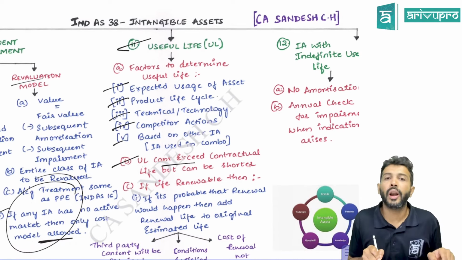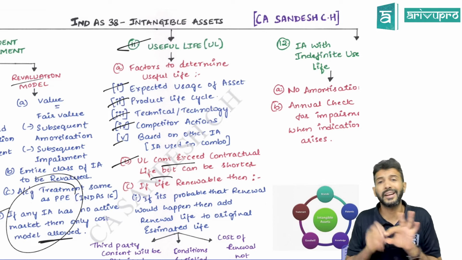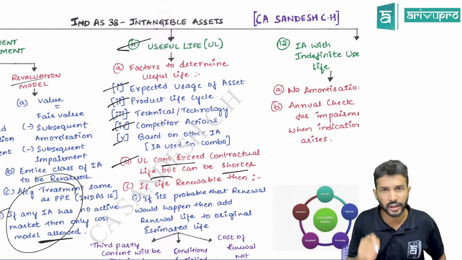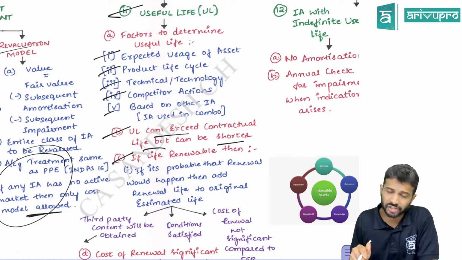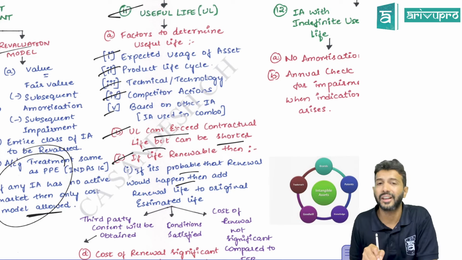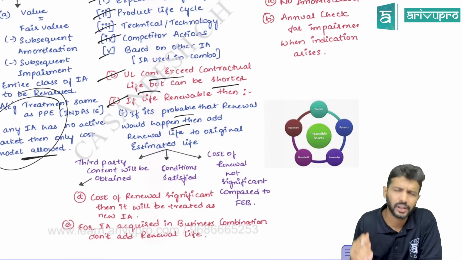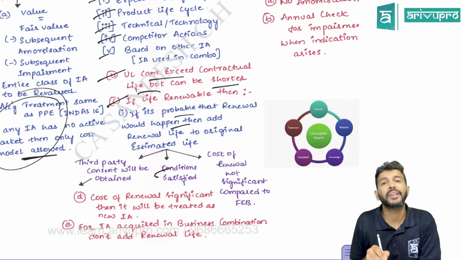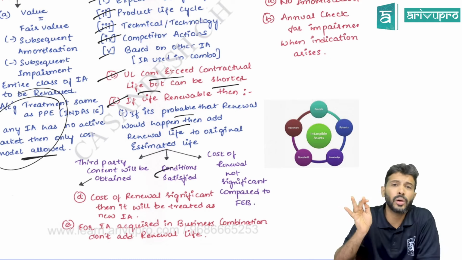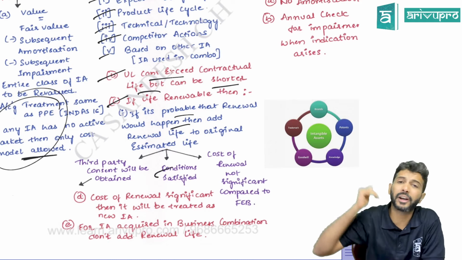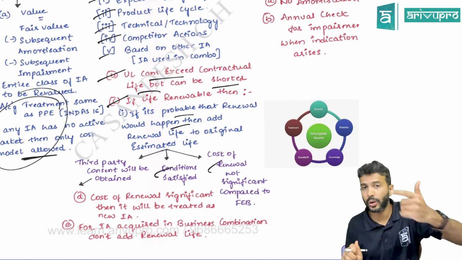Then the contractual useful life cannot exceed the total life of the intangible asset, but it could be shorter. We had given you an example. Then if you have any renewable life, can you add the renewable life? Yes, provided the entity is reasonably certain that they will renew this. On what basis can you decide this? Check if there are any conditions attached, then the entity should be reasonably sure that they will fulfill those conditions. And check the renewal cost. If the renewal cost is not significant when compared to the benefits that you are getting from the intangible asset, then probably the entity will go for the renewal option. So the renewal life, you can add it.